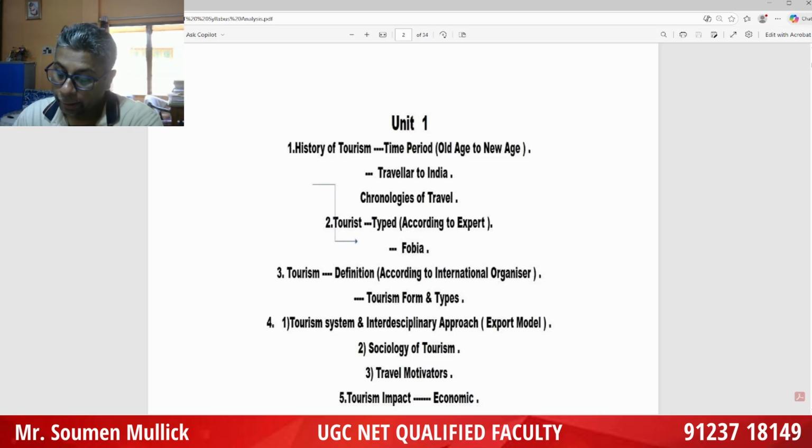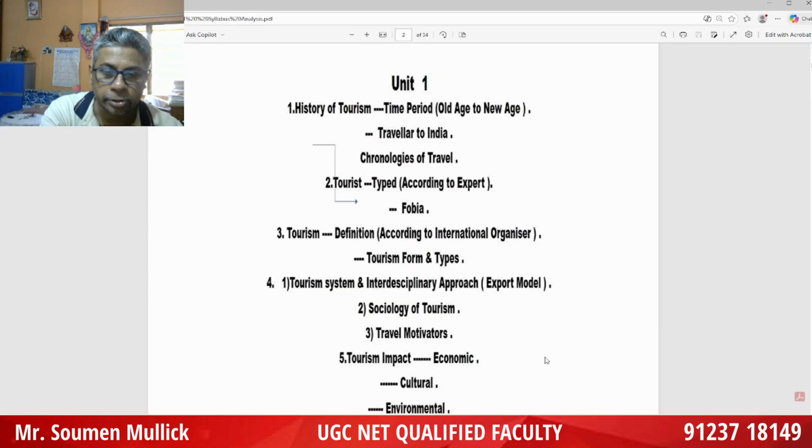Okay. Apart from chronology, there is another important thing, tourist typology. According to experts, different tourist classifications, Cohen classification, Plog classification, you try to remember. And the next important thing, the tourism system.